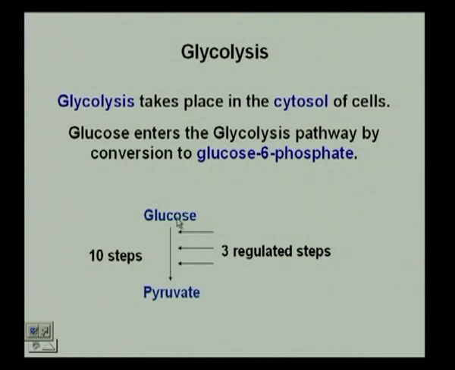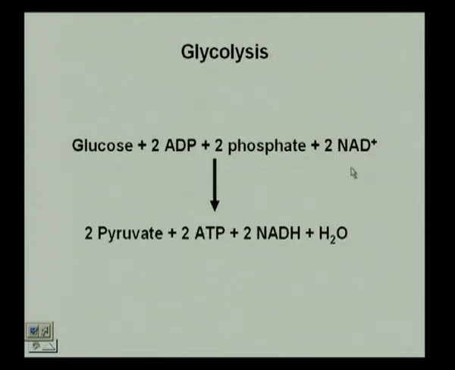Okay. So, we have glucose go to pyruvate in 10 steps, and we have 3 of those steps that are regulated, and it is occurring in the cytosol of the cells. If we do not have oxygen, then this pyruvate forms lactate. Okay. This is the overall reaction. We have glucose plus 2 ADP plus 2 Pi, that is phosphate, plus 2 NAD+ going to 2 pyruvate plus 2 ATP.